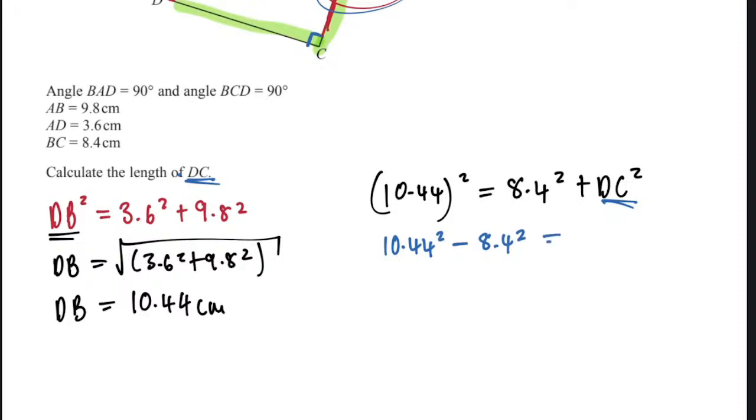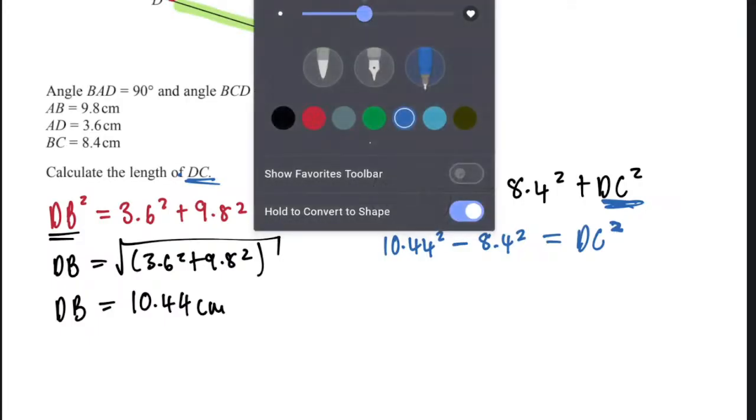Squared is equal to what remains here? What then remains? DC. Only DC. Why don't you like saying DC squared? DC squared. This squared can cost you big time, so watch out for it.